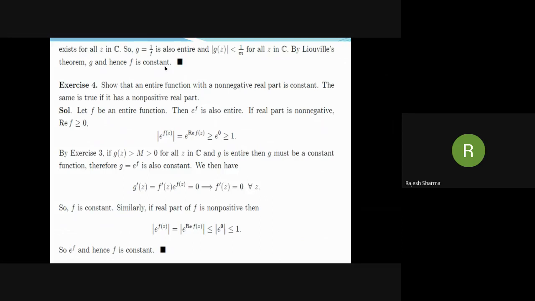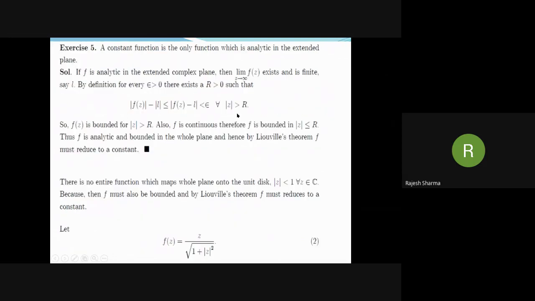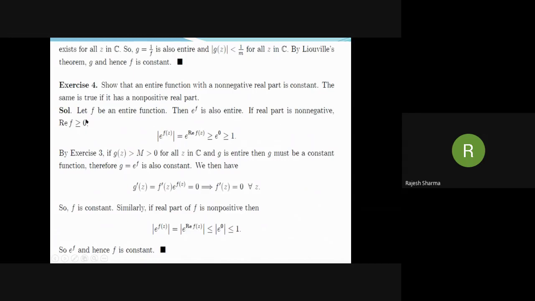Now exercise 4. Show that an entire function with a non-negative real part is constant. The same is true if it has a non-positive real part. Let f be an entire function, then exponential f is also entire. If the real part of f is greater than or equal to 0, then mod exponential f(z) is equal to exponential of the real part of f(z), which is greater than or equal to exponential 0. Why? Because exponential functions are increasing functions. This is greater than or equal to 1.